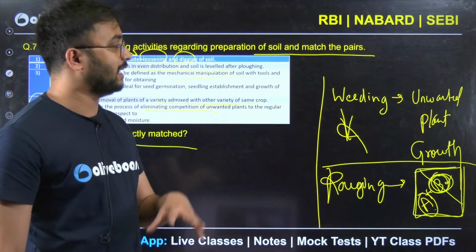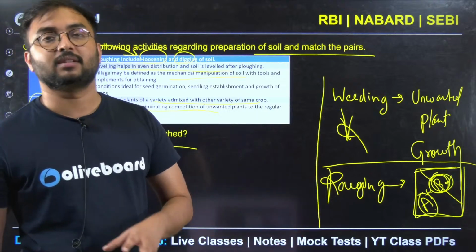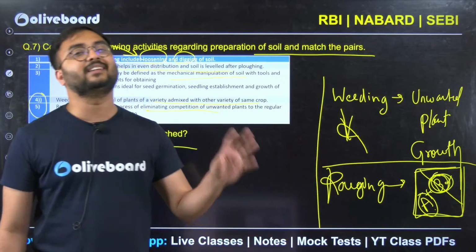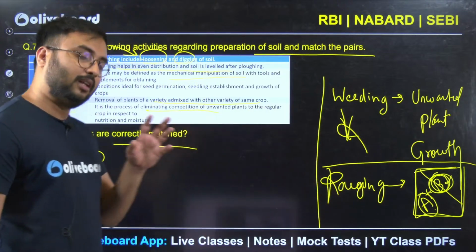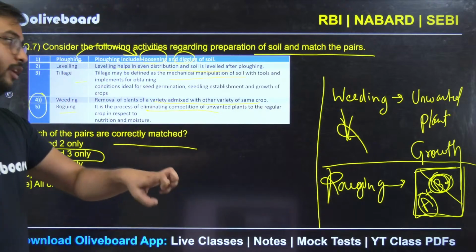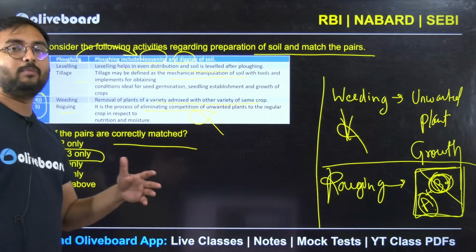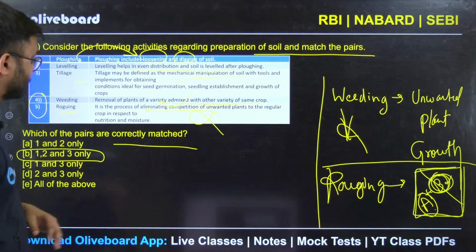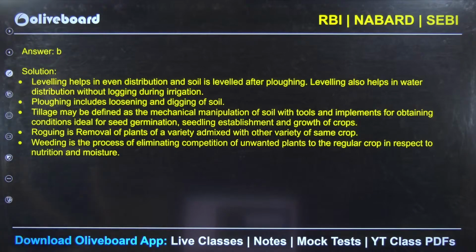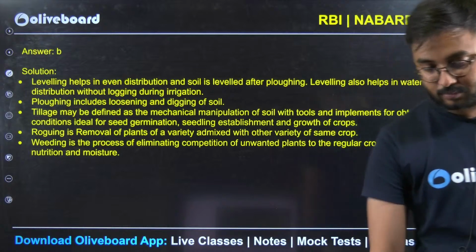For example, you are planting Indrayani rice with your Kollam rice and you want only Indrayani rice in your field. Obviously you have to remove the Kollam rice, the variety which is mixing with your main variety. So, therefore, B, that is 1, 2, 3 is correct, 4, 5 were interchanged.